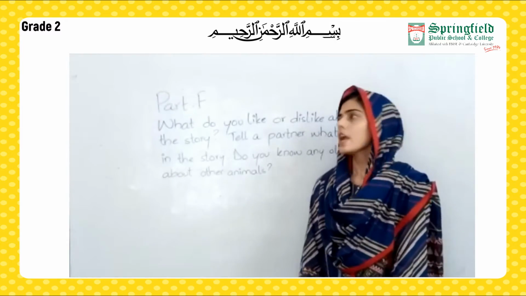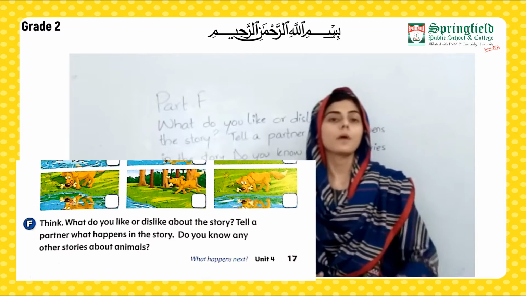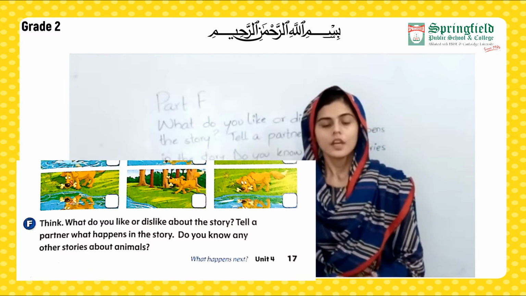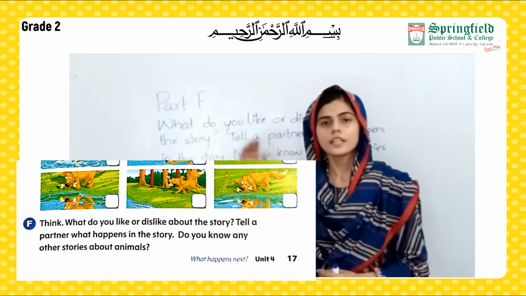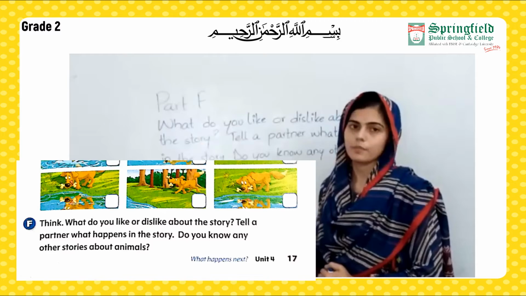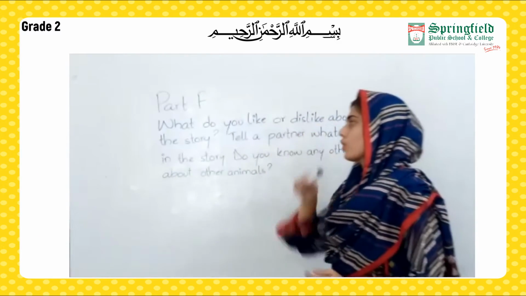So students, here we have got our part. Now what you have to do is to attempt this part in your notebooks. You have to give the heading of your unit 4, the name of the unit, The Dog and His Reflection, and then write part F. Then you have to write the question. Now let's read the question. What do you like or dislike about the story?